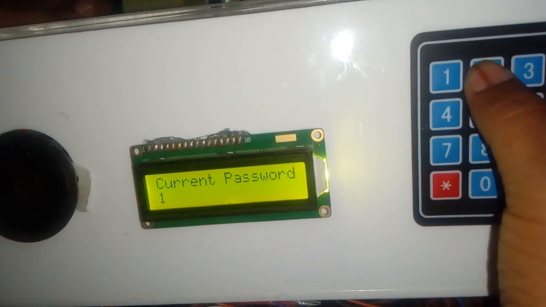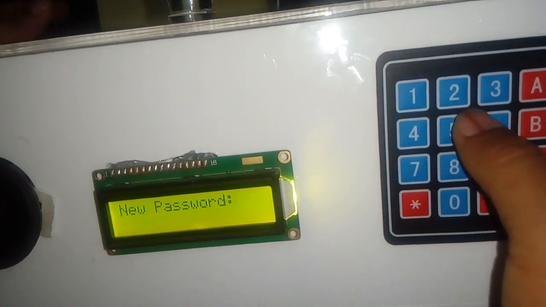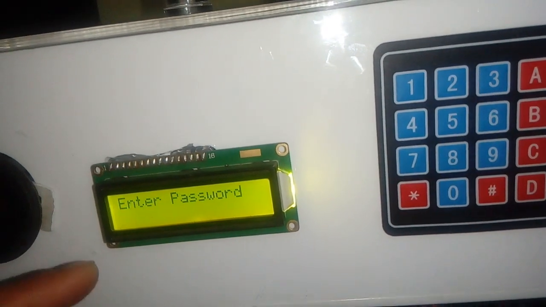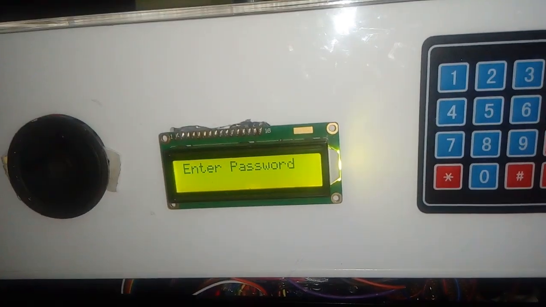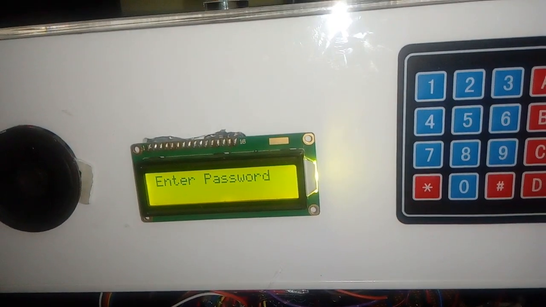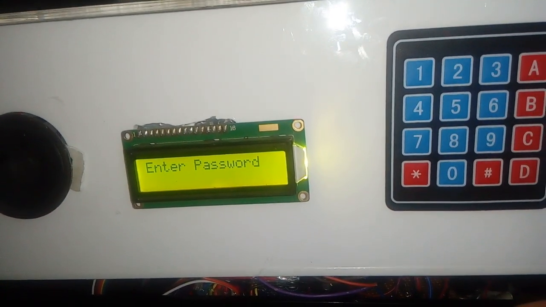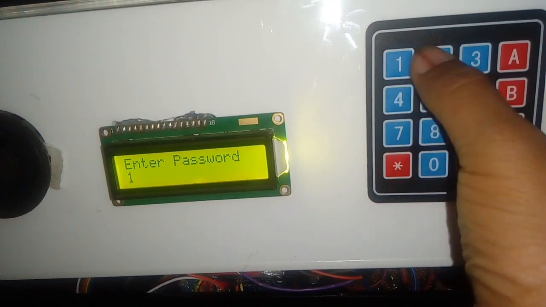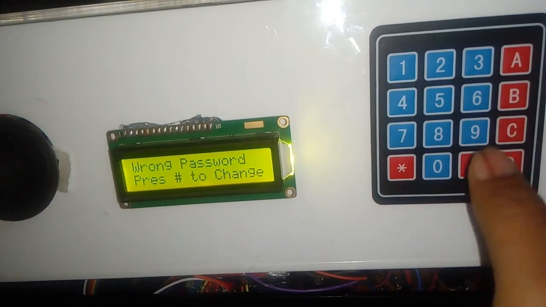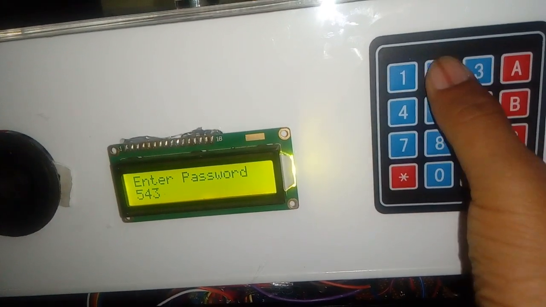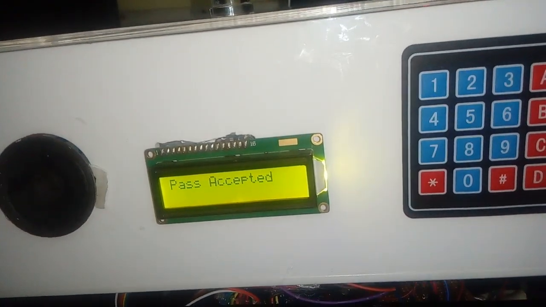Suppose you want to change the password, we can change it by pressing 9. Suppose our current password is 1234 and the new password we want to give is 5432. We can change the password. Now our previous password was 1234, and here we changed the password. Suppose I give the previous password 1234, it says wrong password. If I give 5432, it will accept the password.